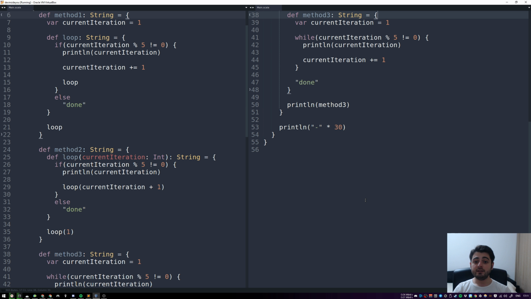So what we have here is 3 different ways of implementing the same thing, 3 different methods, right? Method 1, 2, 3, and you see them all in one screen, okay? And I'm just going to say it again. In Java, you're pretty much stuck with only this one, right? Because this one just consumes the stack, right? It just calls itself, right? And this one also just calls itself all the time, right? So it's just going to consume the stack. So if the number is really large, or if there's something wrong with the condition, or if it's just going to do this for way too much, the memory is just going to run out. Okay, so in Java you're pretty much stuck with this. In Scala you have a choice. We're going to discuss in a second what exactly is happening behind the scenes, right?